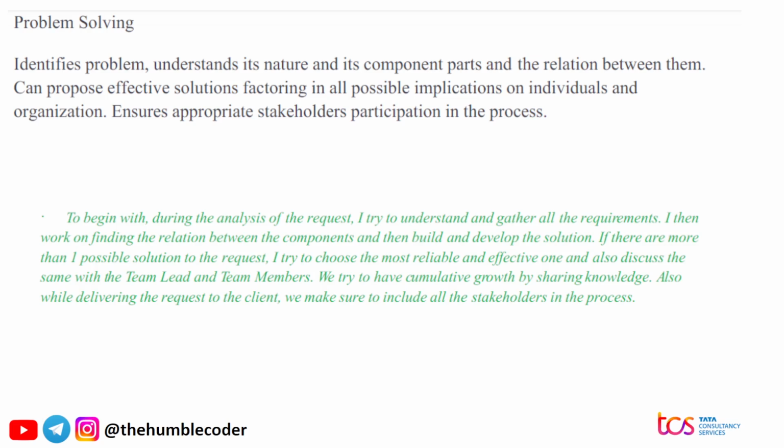Next one is regarding problem solving. So you can answer in this way: during the analysis of the request, I try to understand all and gather all the requirements. I then work on finding the relation between the components and then build and develop the solution. I try to choose the most reliable and effective one and discuss the same with the team lead and team members. We try to have cumulative growth by sharing knowledge.